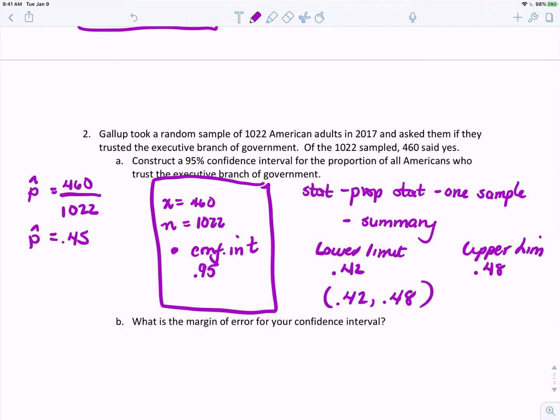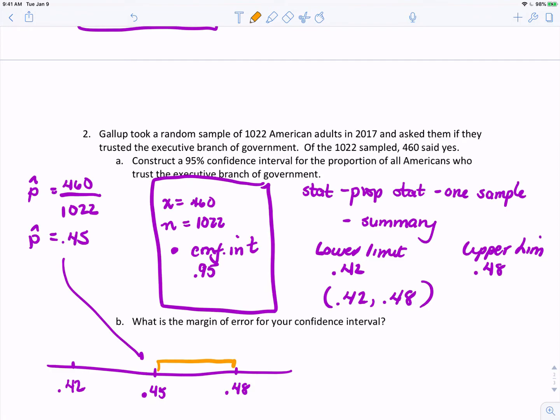What is the margin of error for your confidence interval? Remember, the way a confidence interval is constructed is you take your sample proportion, which we figured out was 45%, and it's in the middle of your confidence interval, which goes from 42% to 48%. The margin of error is the distance between the center and one of the sides of your confidence interval. So all you have to do is subtract.